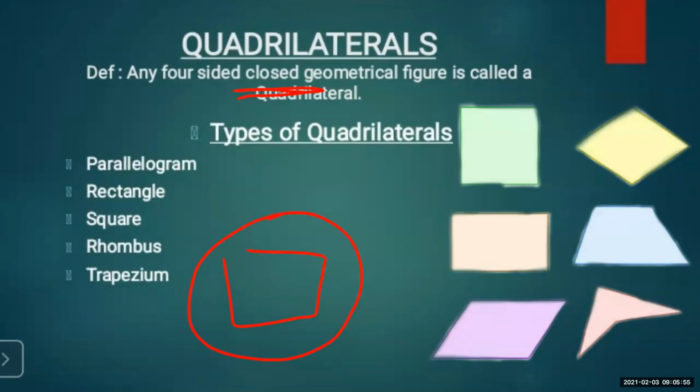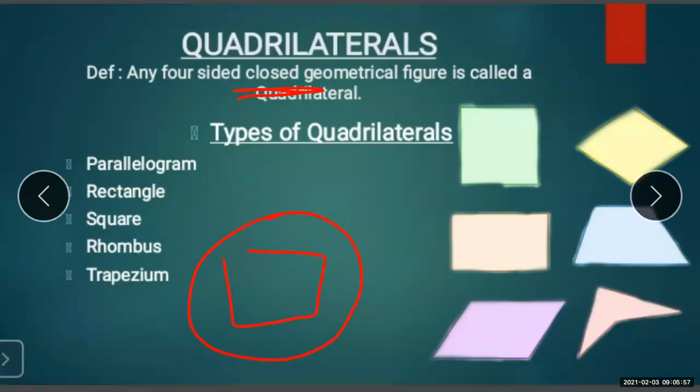Here you can see some figures. I have roughly drawn them, and all the figures I have drawn are closed figures. So any four-sided closed geometrical figure can be termed a quadrilateral.